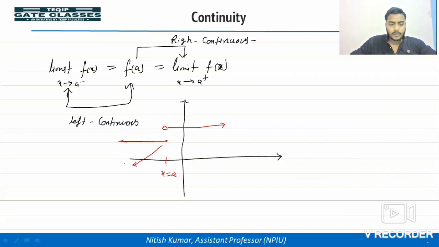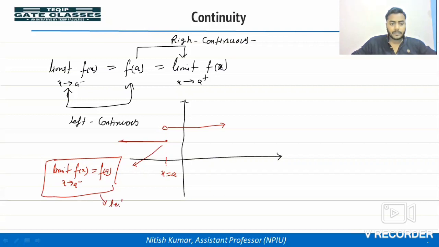So when you are approaching from the left side, a minus, we are getting this functional value. So this is called left continuous.